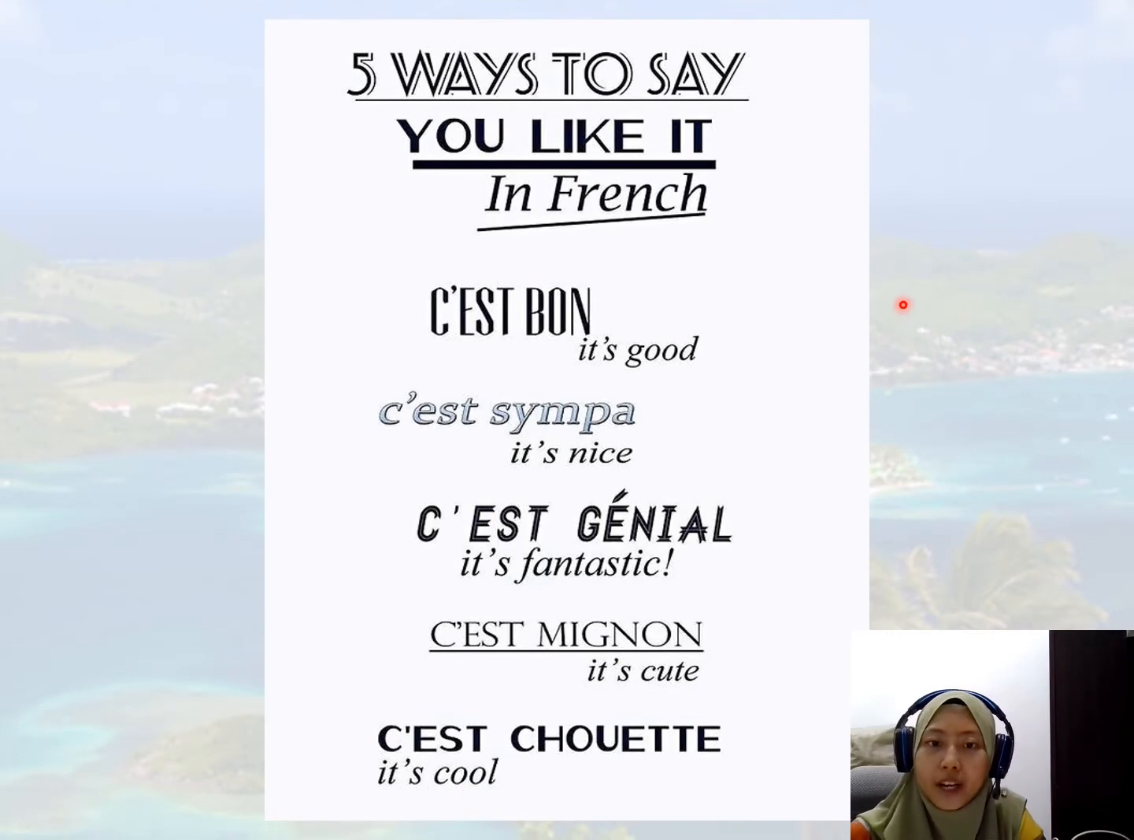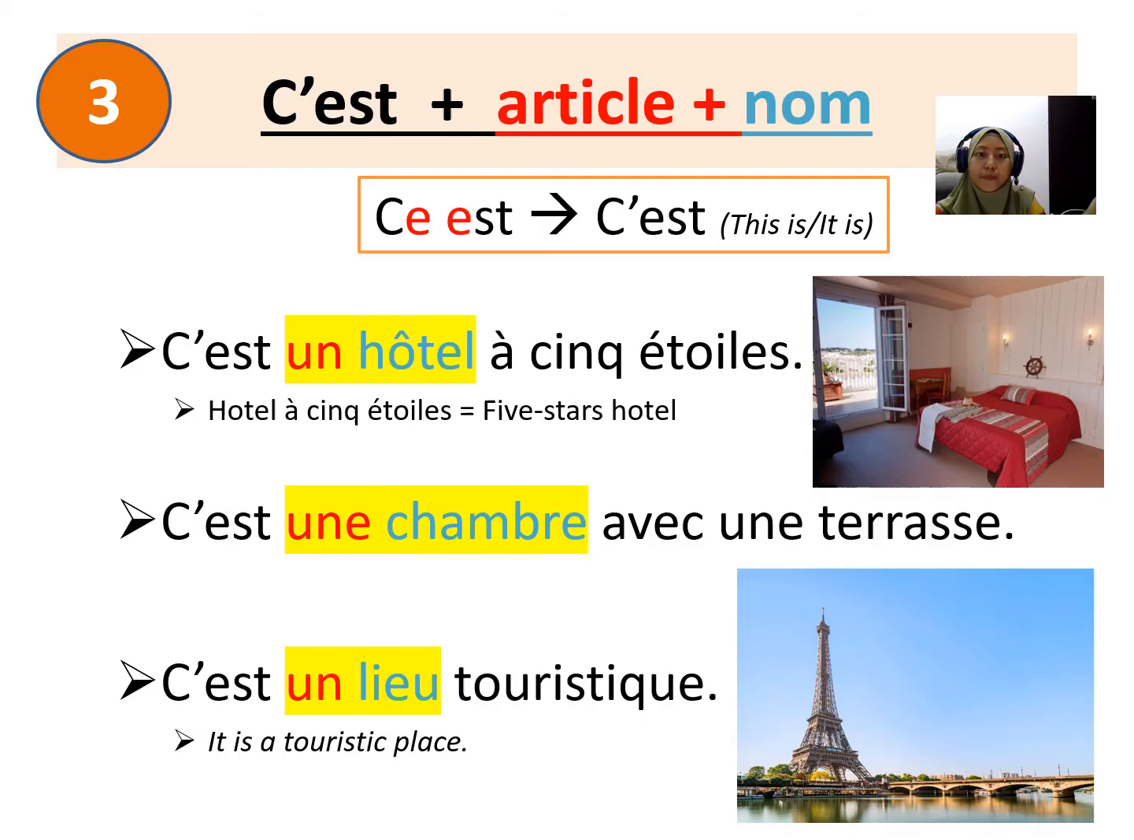So these are the 5 ways to say that you like it. When you like something, you can also use these expressions, which are the first one, c'est bon. When you are eating something, you can say it's good, c'est bon. Next is c'est sympa, it's nice. C'est génial, it's fantastic. C'est mignon, it's cute. C'est chouette, it's cool. Okay?